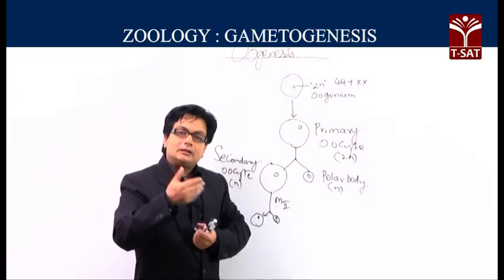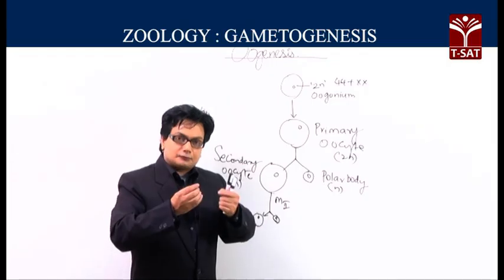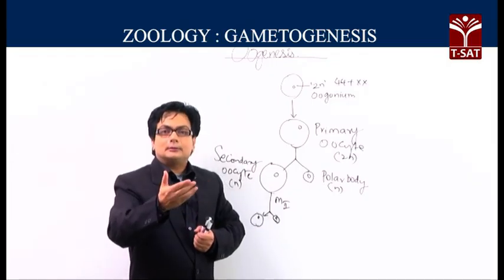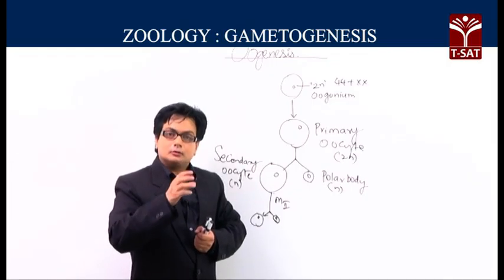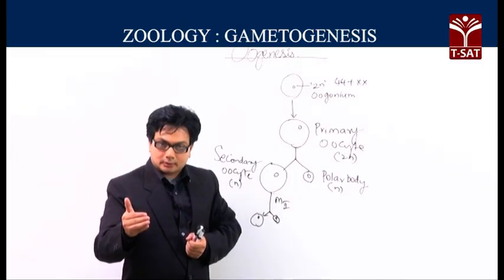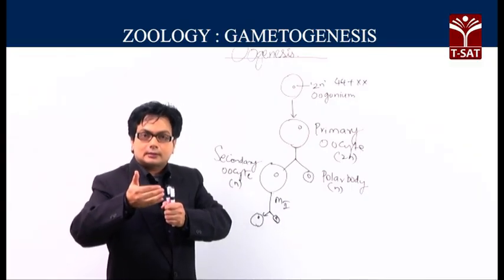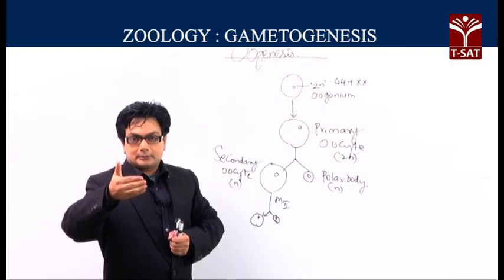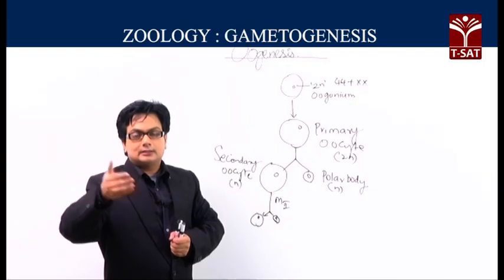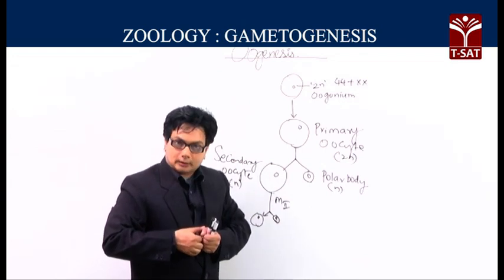So, the primary oocyte completes prophase 1 of meiosis 1 and waits for the right signal to complete the metaphase, anaphase and telophase, and produce the secondary oocyte and the first polar body.